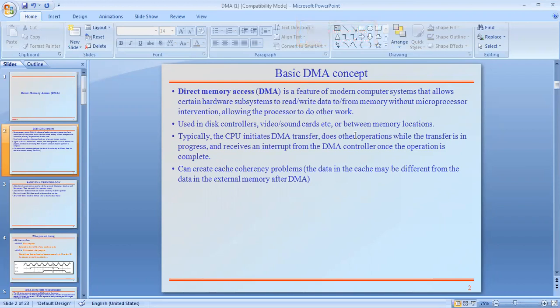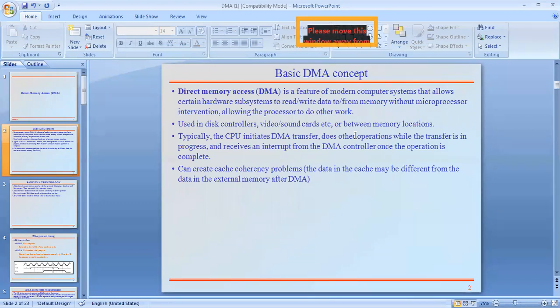That's why I have to inform them that the transfer is completed. That's the point here. And it can create a cache coherency problem: the data in cache may differ from the data in external memory after DMA. It is a quite different concept here.